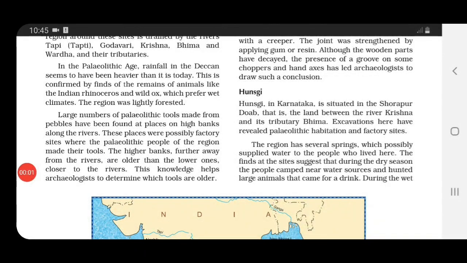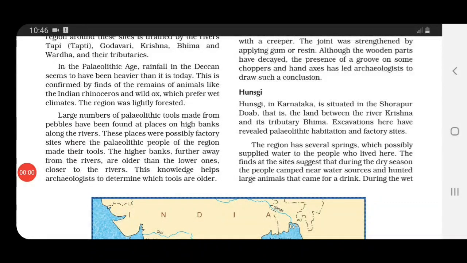Now children, Paleolithic habitation and factory sites have also been found at Hanski. Hanski is in Karnataka, which is situated in the Shorapur Doab, that is the land between river Krishna and its tributary Bhima. The region has several springs which possibly supplied water to the people who lived here. The finds at the sites suggest that during the dry season, the people camped near water sources and hunted large animals that came for a drink.